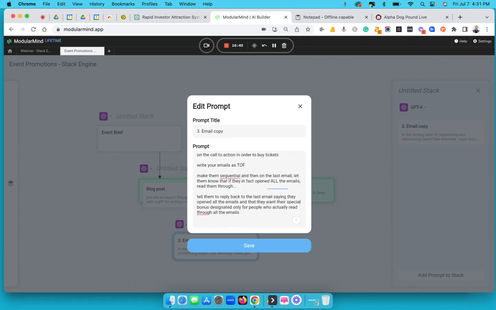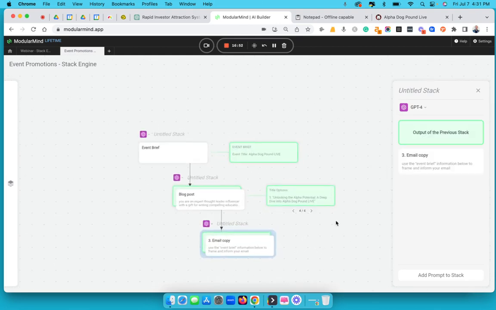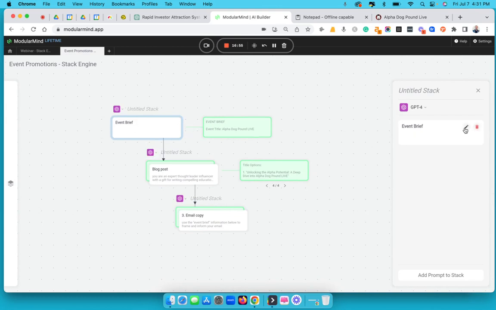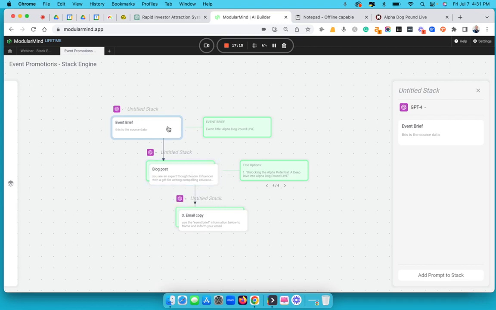Down here, event brief. Boom, save. Okay, then I'm going to connect this here. Ideally, how it's supposed to work is in the event brief. Why is this thing happening? This is in the source data. All right, so when it runs, it should go here and then come down here and then produce that. And then I was going to have this pull from this. But anyways, this is going to run itself. Let's take a look.